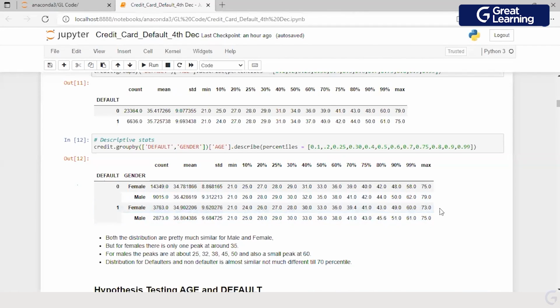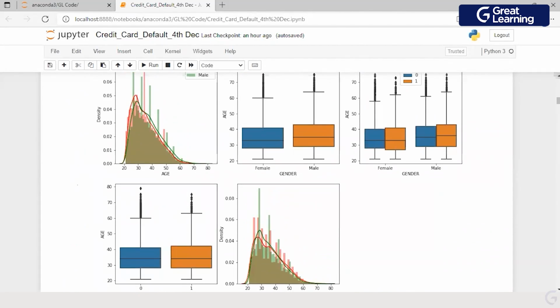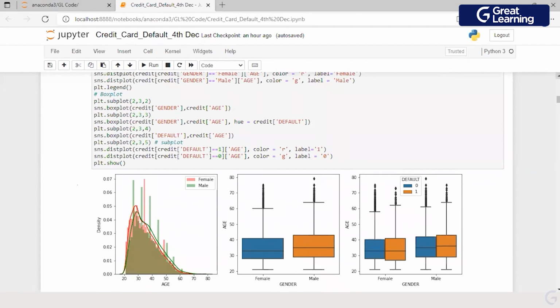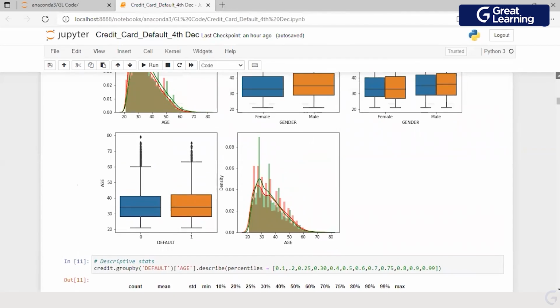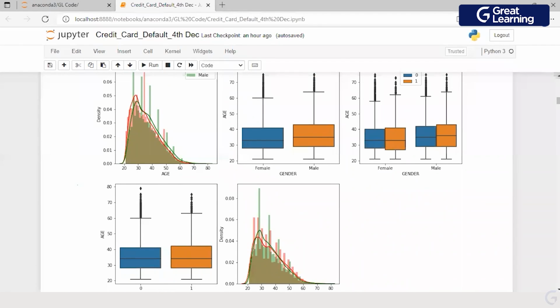And the same goes for defaulter as 1, wherein till probably 70, I do not see much difference. So from a combination of univariate and bivariate analysis, which means I have looked at age with respect to gender and default, what can I conclude? What can I conclude in 2 sentences? Age is definitely not coming out to be a significant differentiator between a defaulter and a non-defaulter, including gender as male and female.